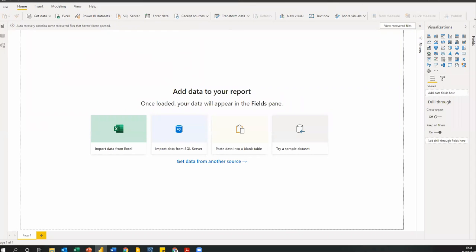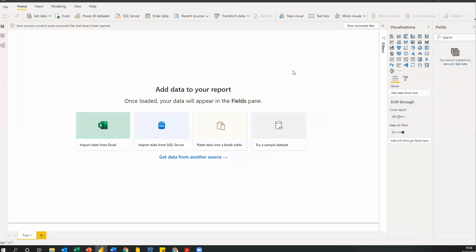So this is a typical Power BI window, okay? For those who don't have Power BI or have not downloaded it, you can just search for download Power BI on Google. It will take you to the Microsoft Store where you can download Power BI. It's best to download Power BI from the Microsoft Store, because there are always new improvements, and these changes or updates happen automatically within your Power BI.